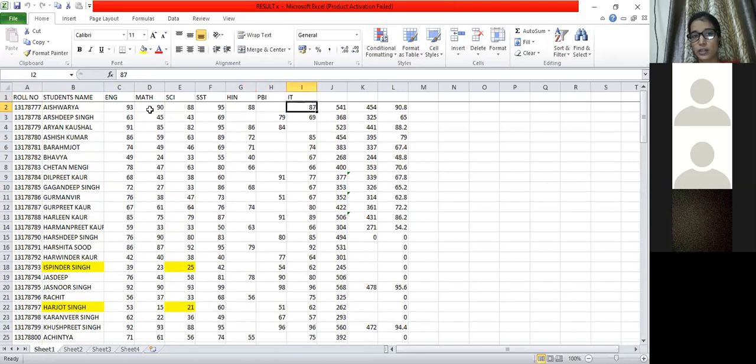So what is calculated? Only the highest marks have been calculated. I think she does not have Punjabi over here, so both languages have been calculated. Maths, science, SST marks have been calculated. Clear? The percentage has been automatically changed.